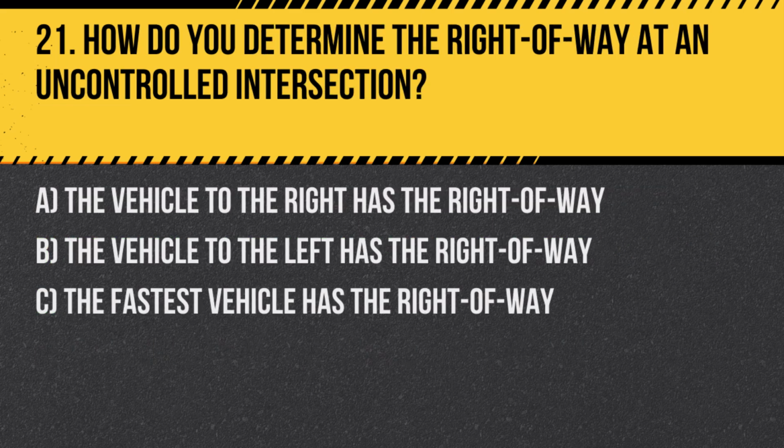Question 21. How do you determine the right-of-way at an uncontrolled intersection? A. The vehicle to the right has the right-of-way. B. The vehicle to the left has the right-of-way. C. The fastest vehicle has the right-of-way. Answer: A. The vehicle to the right has the right-of-way. At uncontrolled intersections, the driver on the left should yield to the driver on the right.